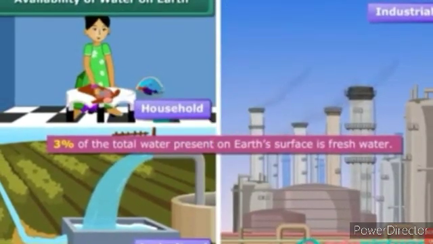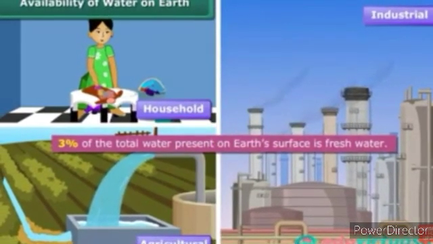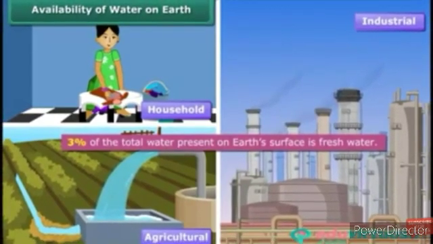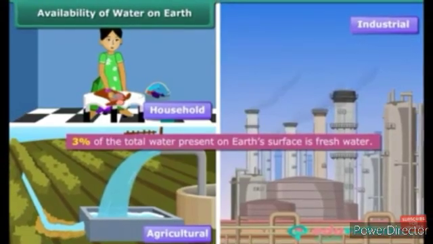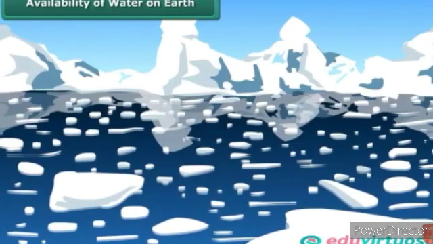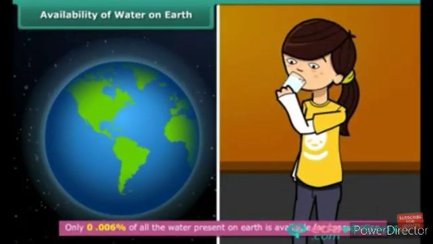The remaining 3% is fresh water, 2/3 of which is frozen in glaciers and in polar ice caps. Only 0.06% of all the water present on the surface of Earth is available for consumption.